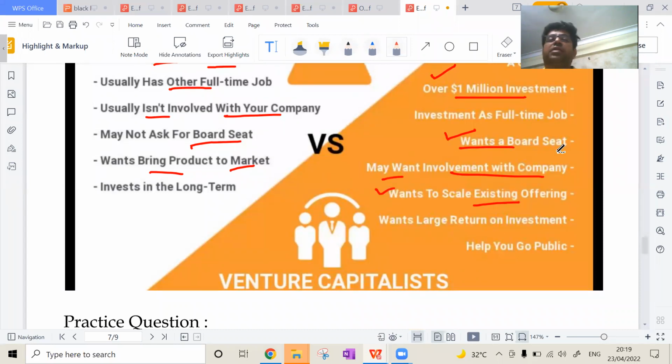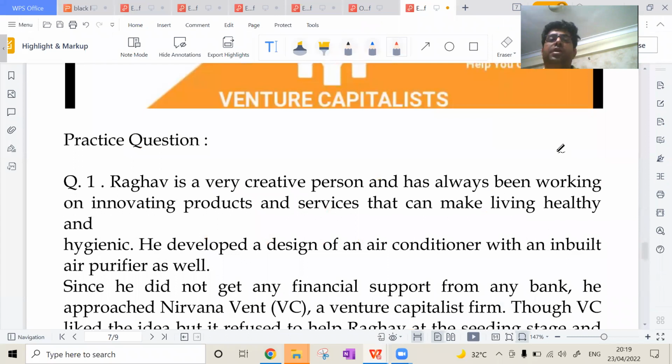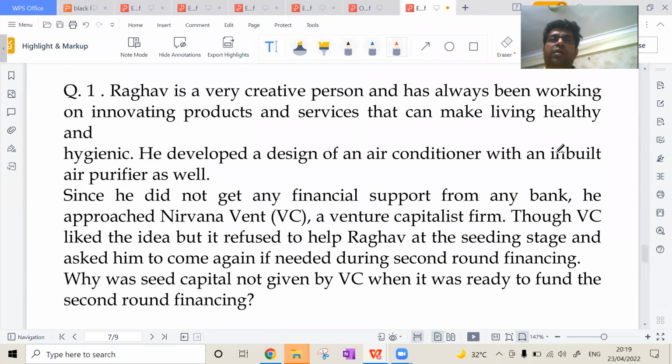Now coming on to practice questions. So the first question is this. I will ask one of you to read on my behalf. You can raise your hand and read out the question. Anyone, beta, you can read out the question. Okay, Priya Joshi is there once again. Yes, Priya, I have marked you.